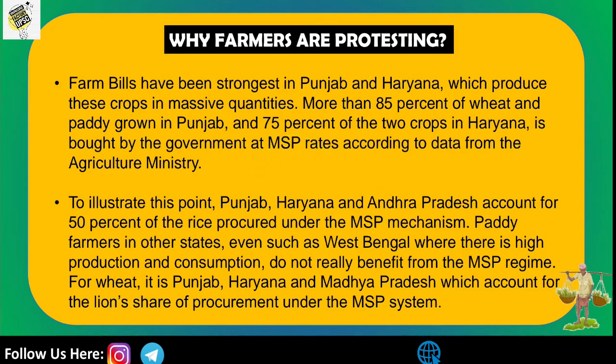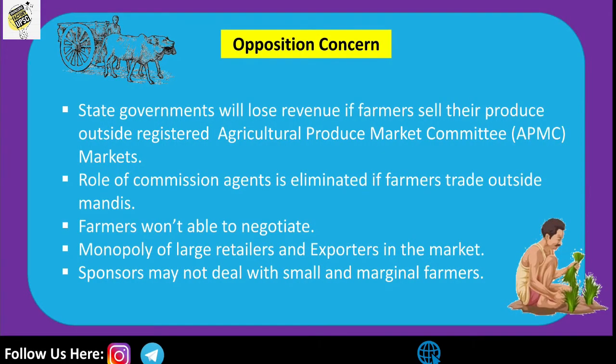And the second point, to illustrate this, is that Punjab, Haryana and Andhra Pradesh account for 50% of the rice produced under the MSP mechanism, and paddy farmers in other states, even such as West Bengal, where there is high production and consumption, do not really benefit from MSP. For wheat, it's Punjab, Haryana and Madhya Pradesh which account for the lion's share of the produce under the MSP system. That's what we have discussed here.